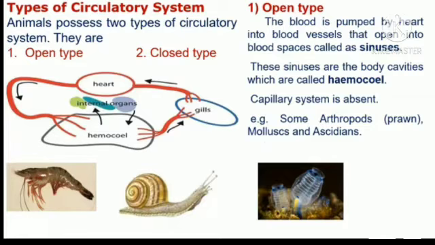Ascidians. In open type, from the gills, blood passes towards the heart. From the heart, it comes towards the hemocoel. And in the hemocoel, it passes to the internal organs. It supplies oxygen to the internal organs. The internal organs get the carbon dioxide and the impure blood, and it passes towards the gills. So this cycle will go on. This is the example of open type.